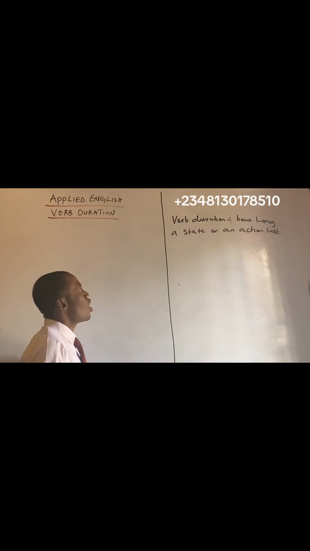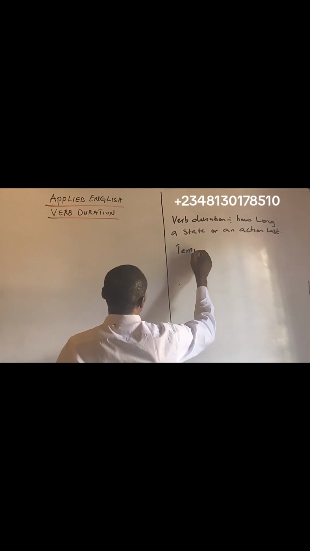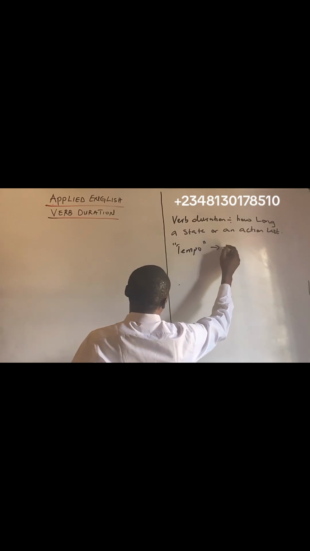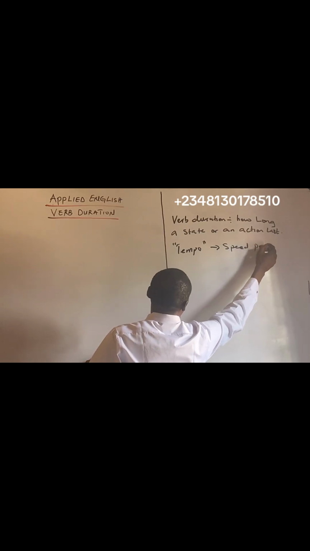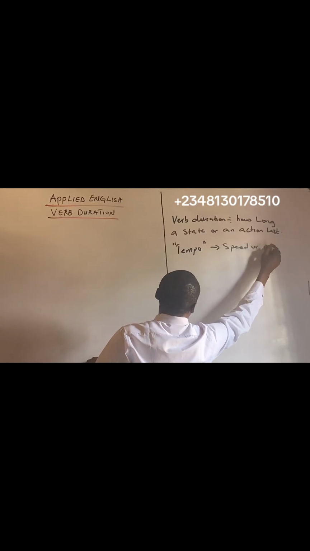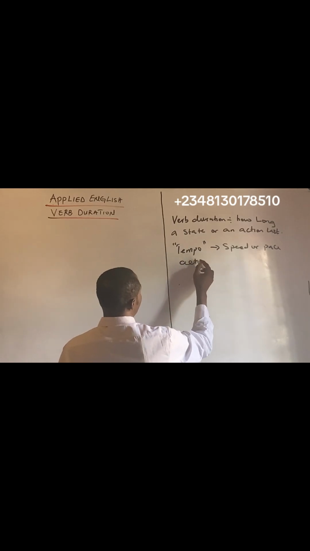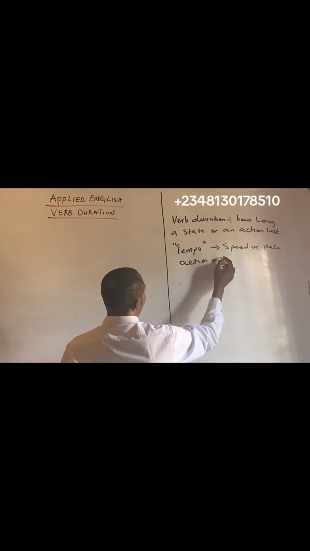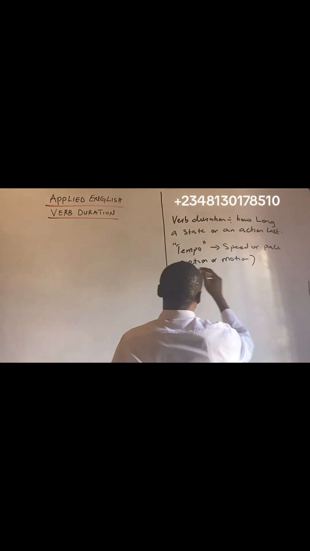Based on the tempo of the action, when we mean the word tempo, which is talking about the speed, the pace, the speed or the pace of the action or motion or activities.